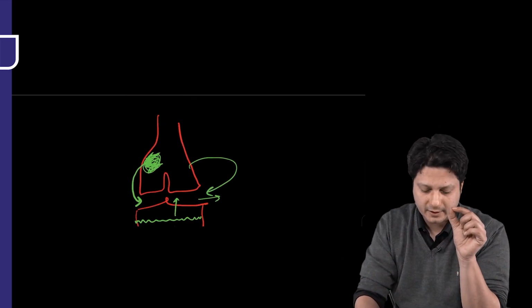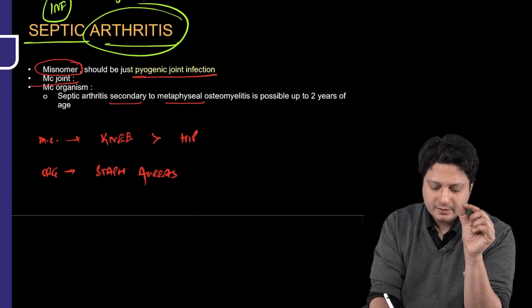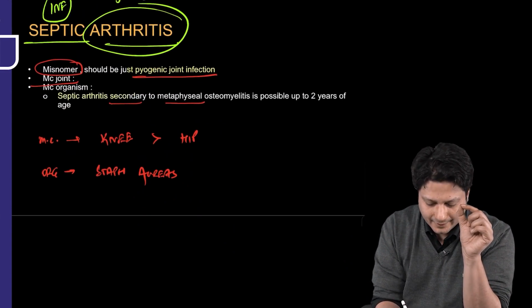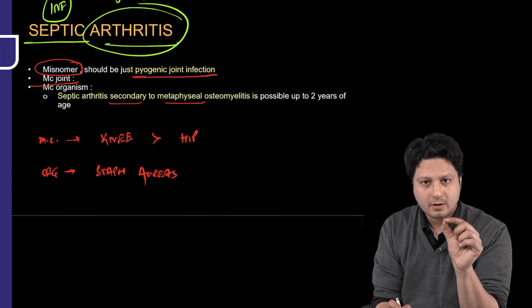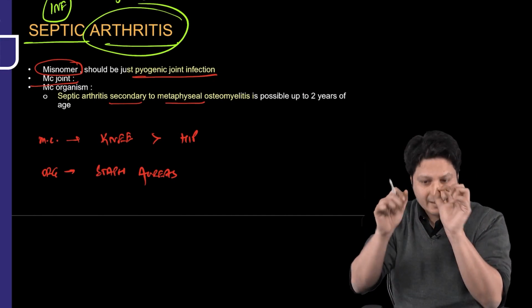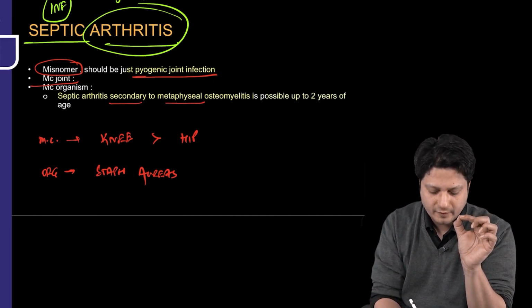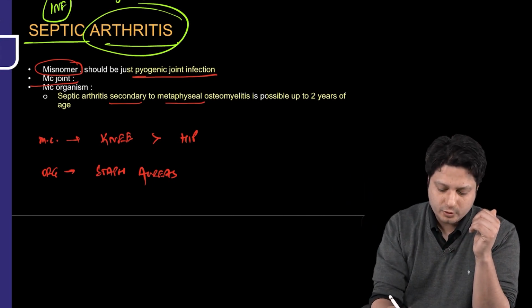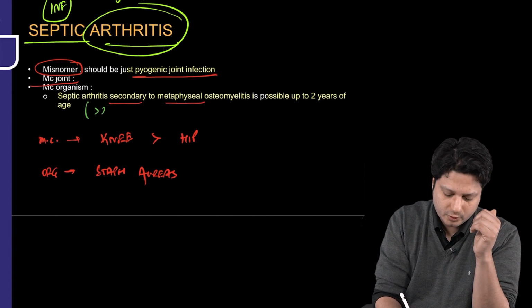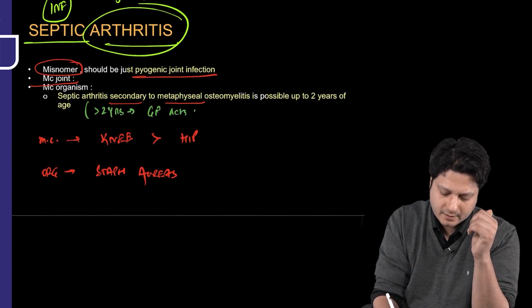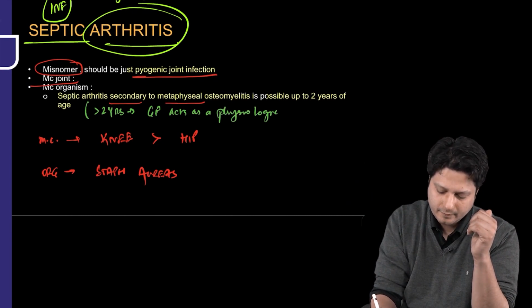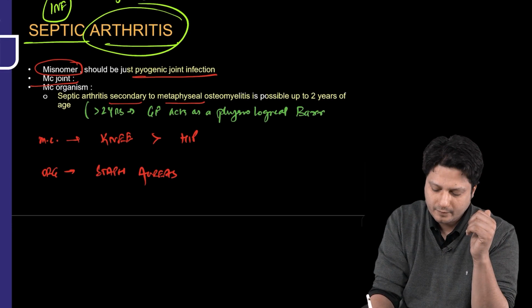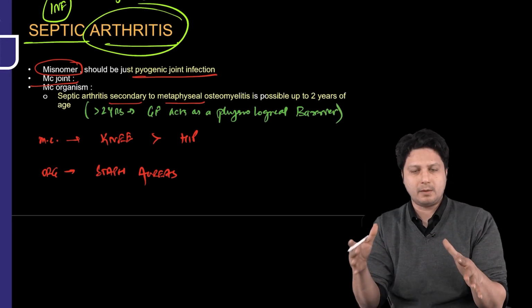So this is what is being written over here: septic arthritis secondary to metaphyseal osteomyelitis, through the epiphysis, is a possibility up to 2 years of age only, because beyond 2 years of age, the growth plate acts as a physiological barrier. It will act as a physiological barrier.